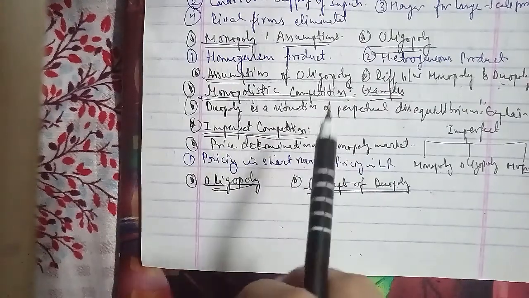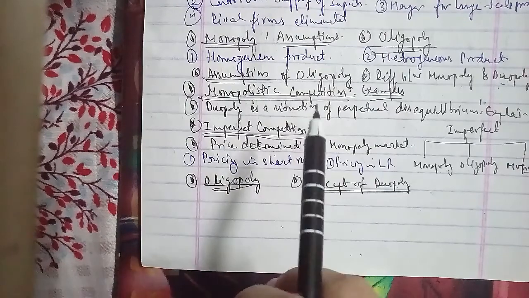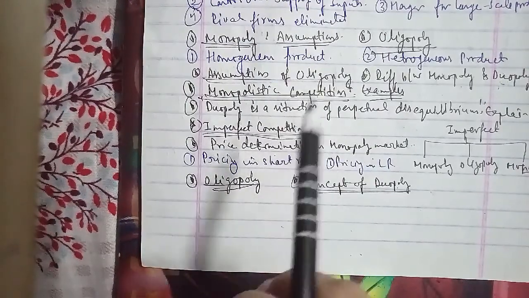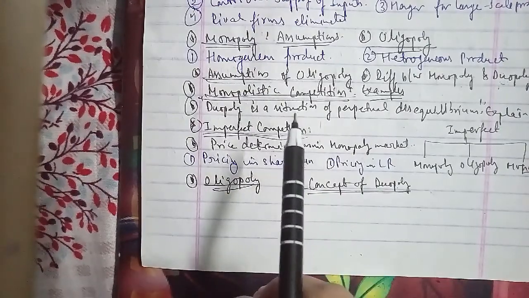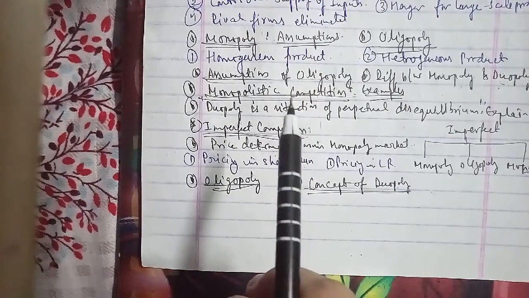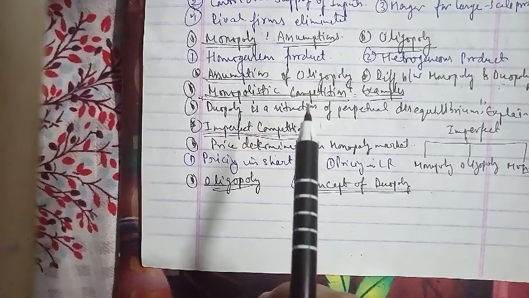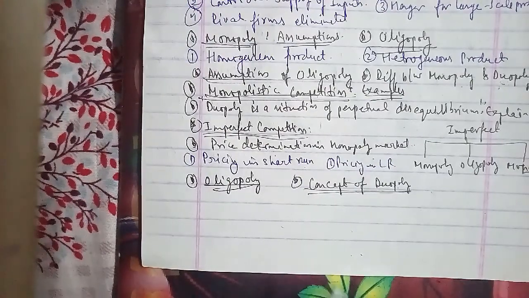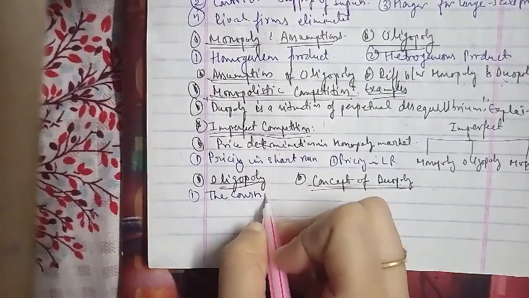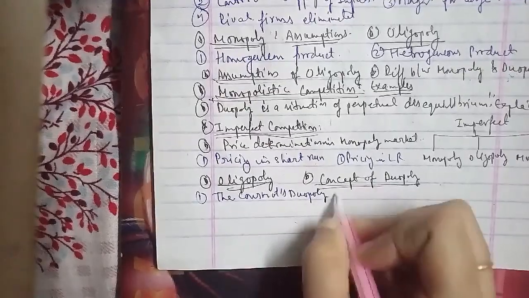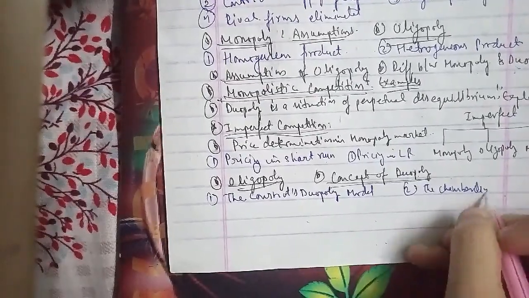So the models are: first, the Cournot duopoly model; second, the Chamberlin duopoly model; third, the Bertrand duopoly model; and the fourth, the Edgeworth duopoly model. So we'll talk about these.